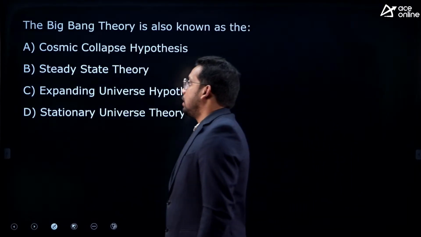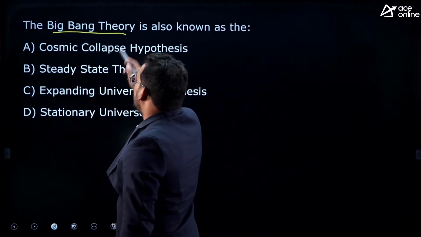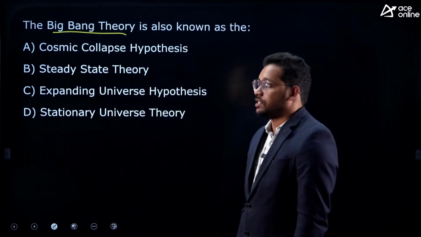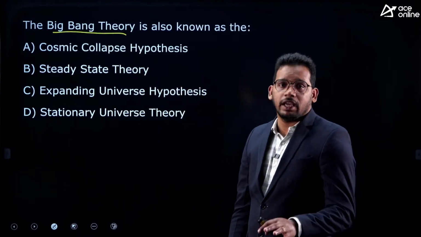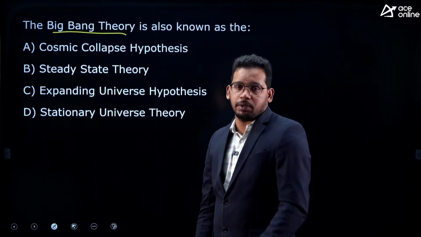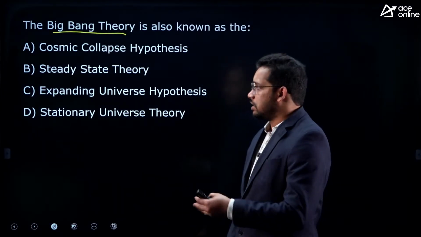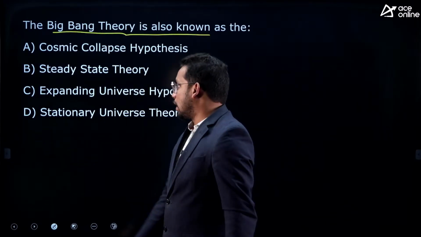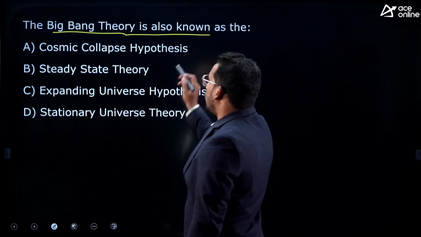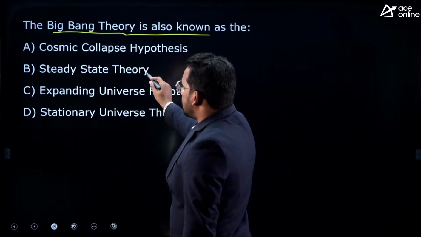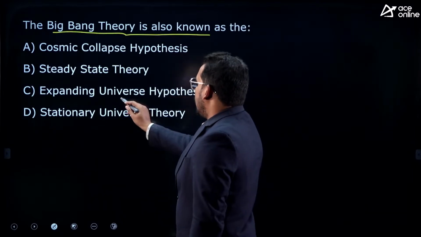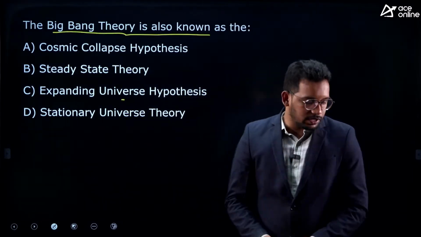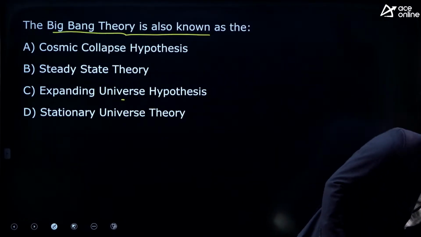So the first question is, see, SSC JE questions are very easy, specifically from general studies. It is not like the AE, AW exams in state PCS. There is no statement-based format, it's just one-liners, right? So the Big Bang theory is also known as: cosmic collapse hypothesis, steady state theory, expanding universe hypothesis, or stationary universe theory. So what is the answer for this?